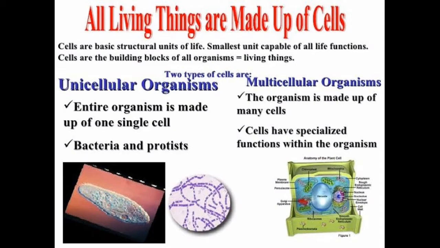Again, there are two types of organisms, that is unicellular organism and multicellular organism. So the entire organism which is made up of only one single cell is called a unicellular organism. Example, bacteria, protists, etc. What is a multicellular organism? The organism which is made up of many cells is called a multicellular organism. Such cells have specialized functions within the organism. Example, we human beings, animals, etc.